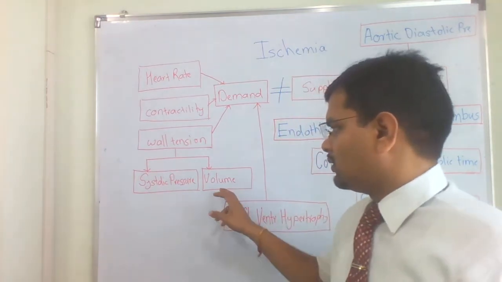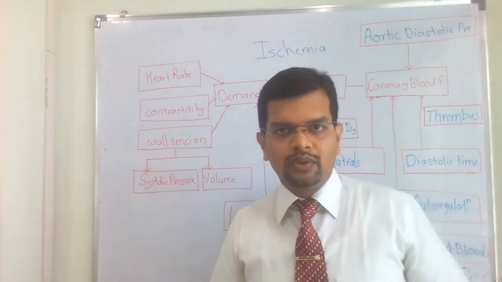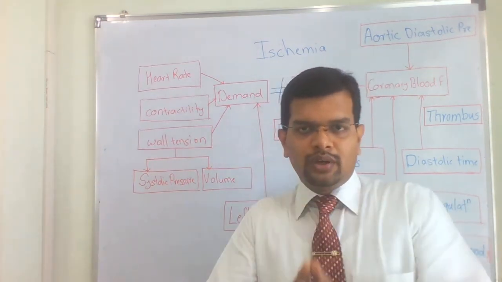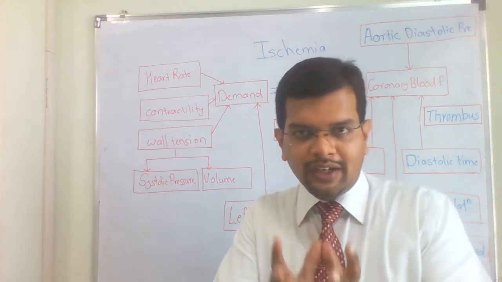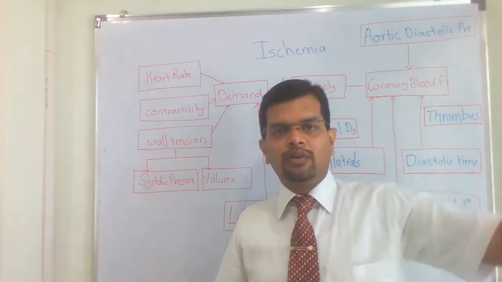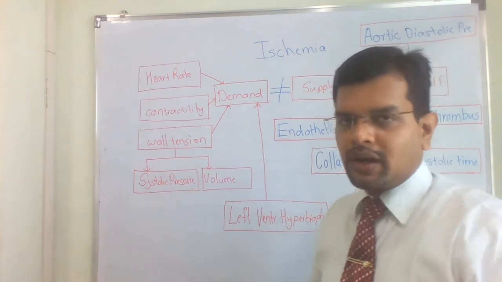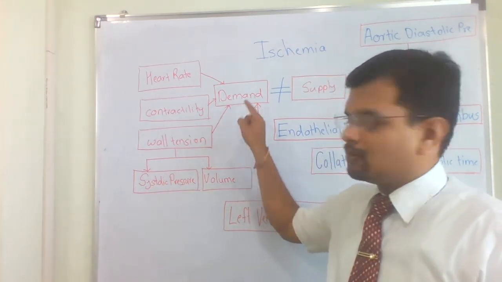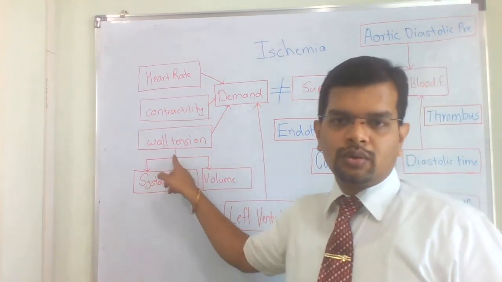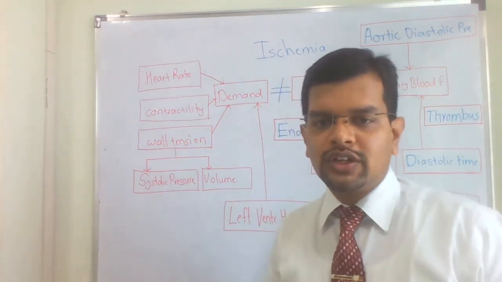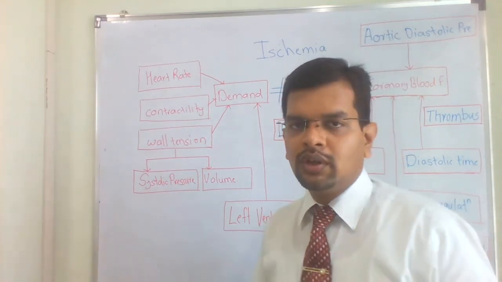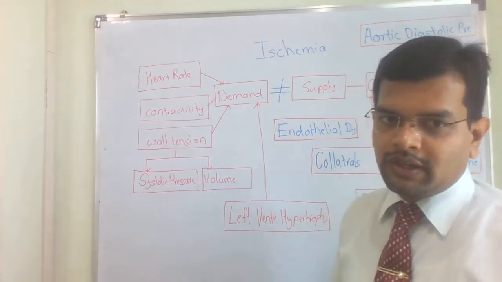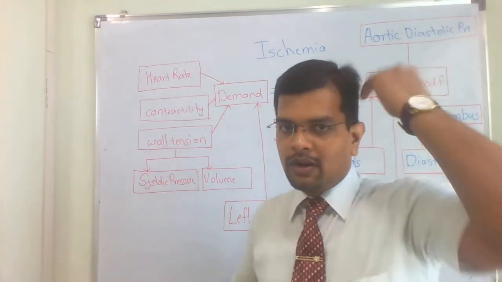So please do remember, whenever there is an increased volume inside the vasculature, or an increased amount of blood in the left ventricle, then it is going to increase the demand of blood by the myocardium. So volume increase will impact on demand, it will increase the demand. Increased systolic pressure is going to contribute to increase in the wall tension, so that will again contribute to the increased demand of blood. So these are the factors which increase the demand of blood by myocardium.